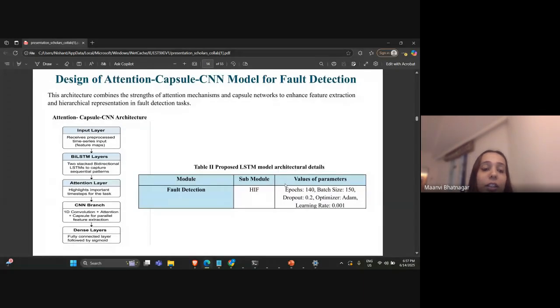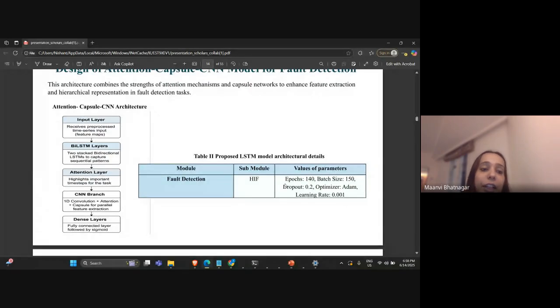Like you can see in the flow chart, the input layer is there, in which we input the time series voltage and current signals, and then that is directly given into the BiLSTM layers. In this case, we have not calculated any features, because the property of deep learning methods is that it does not require features much. It directly captures the properties of the signals that are being sent to it.